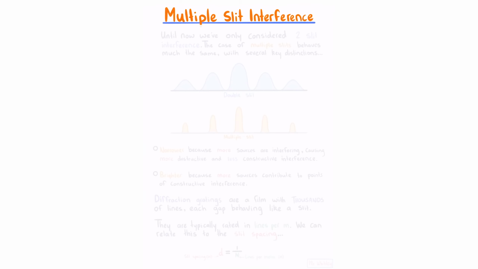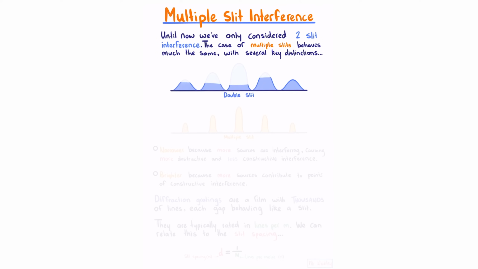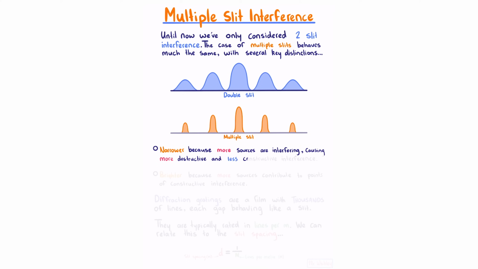Multiple slit interference. Until now, we've only considered 2-slit interference. The case of multiple slits behaves much the same, with several key distinctions. So here's the pattern for a double slit, and here's the pattern for a multiple slit. The pattern for our multiple slit is narrower because more sources are interfering, causing more destructive and less constructive interference. And they are brighter because more sources are contributing to points of constructive interference.